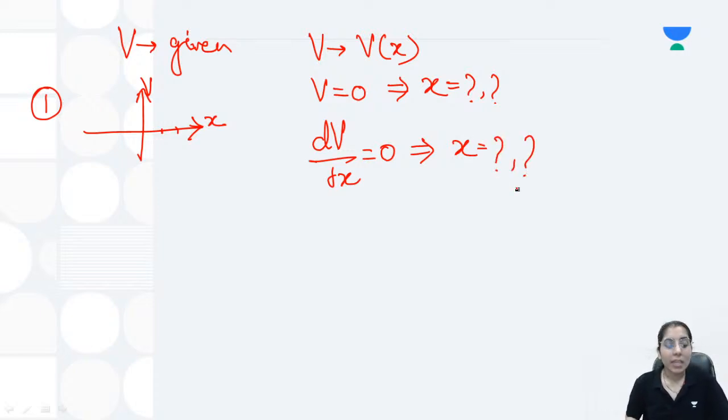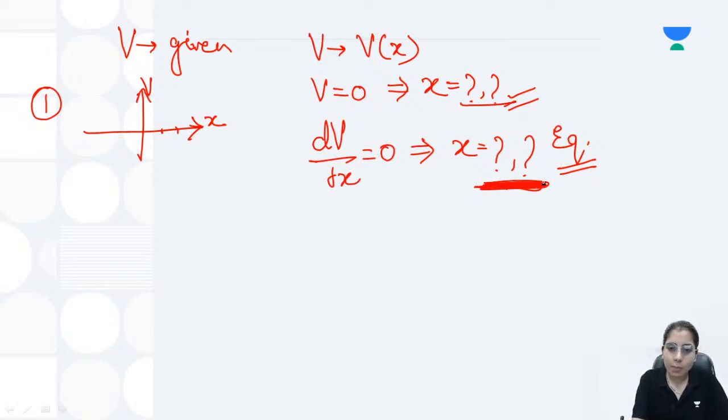Now you got the equilibrium points. At this place you got the equilibrium points, and here you are getting the values of x where the potential is 0. Now what is the meaning of an equilibrium point? Basically, equilibrium points are the points where you can have maxima or minima existing for the potential versus x graph, as we are discussing right now. Whatever values you have got here, these can be different values, or some common values can even be there. That's okay. Whatever we are getting, we just need to write it.